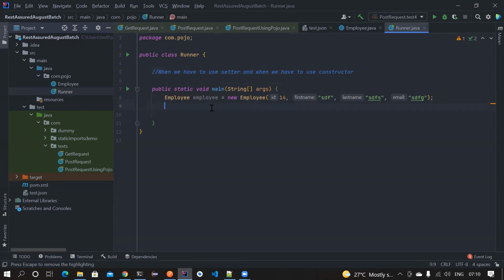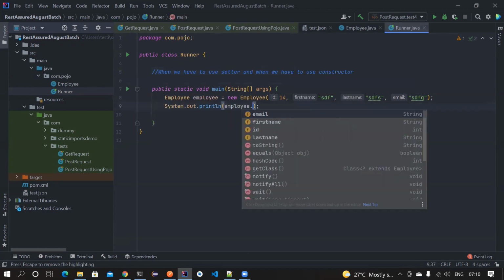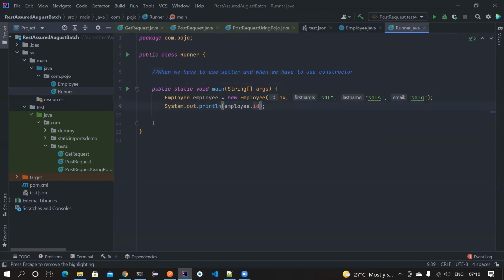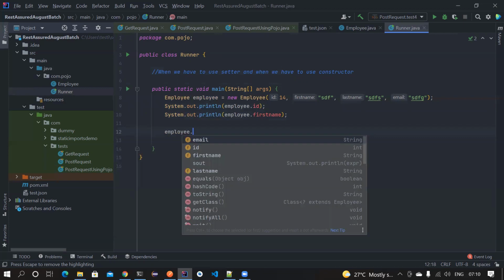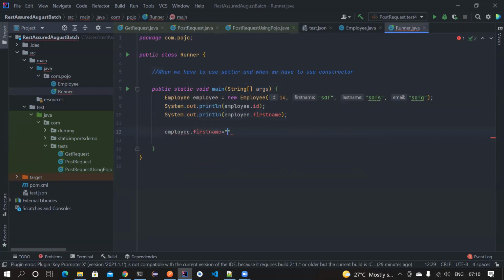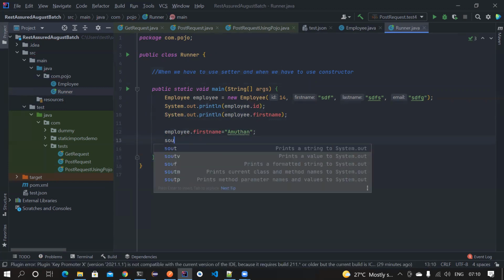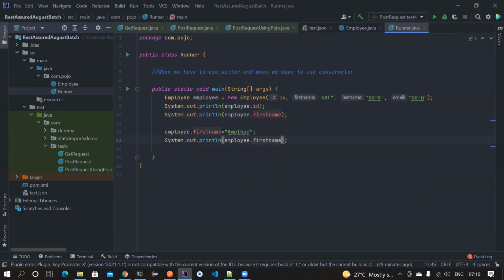Suppose I have created an employee object. Now I want to print employee.id. I can access the non-static variables like that. If I want to print the first name, I can access it in the same way. And if I want to change any of them, I can set employee.firstName equal to a new value, overriding the existing value. At the end, I print employee.firstName again. Let's run it and see what's happening.